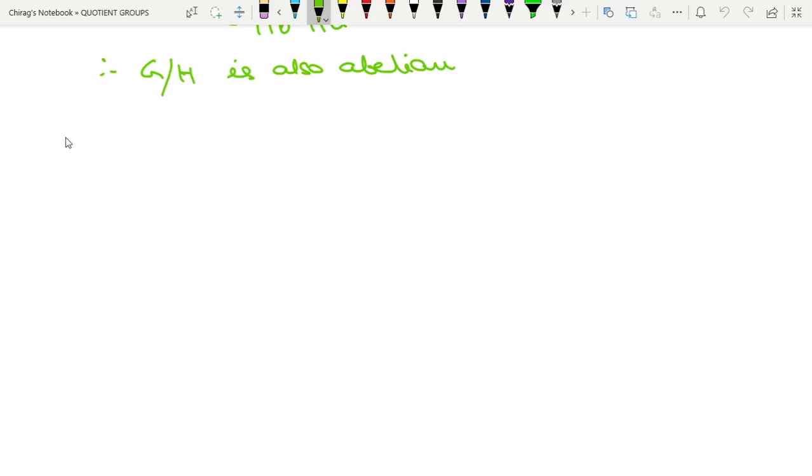Now, what is the meaning of HA into HB equal to HAB if G is a group under addition?